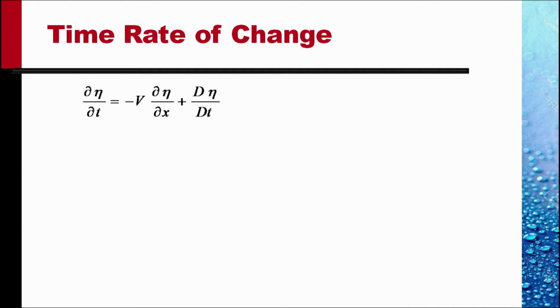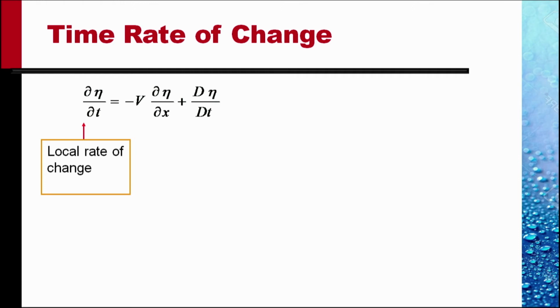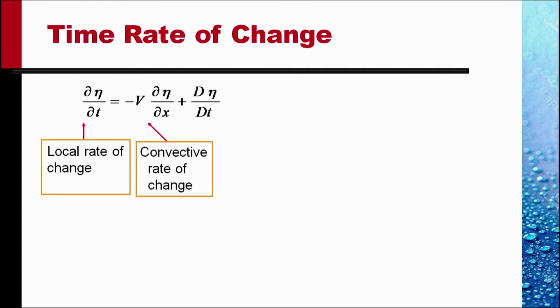So, to repeat, the local rate of change del eta by del t is made up of two changes. One, the convective rate of change, and the other, the material rate of change.